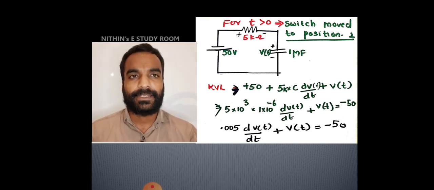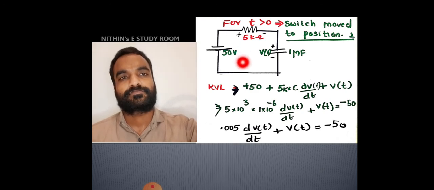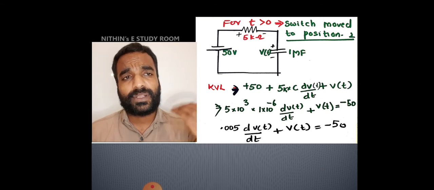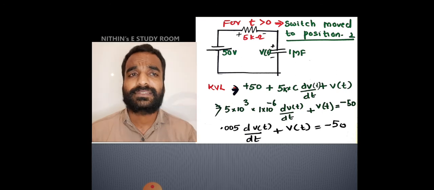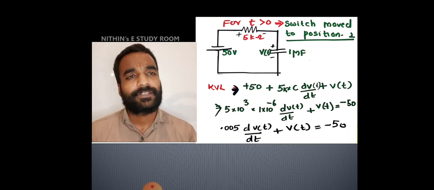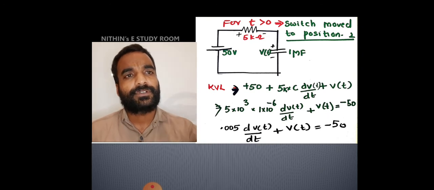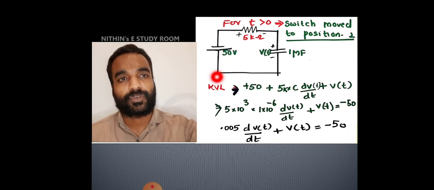Now we can apply KVL. This is a special case. In all the other normal steady state equations, if you are writing the KVL at normal steady state, it will not be like this, because the plus may be coming here, and for the resistor the plus may be coming here, because the voltage source direction is just reverse. So current may be coming out from this terminal.